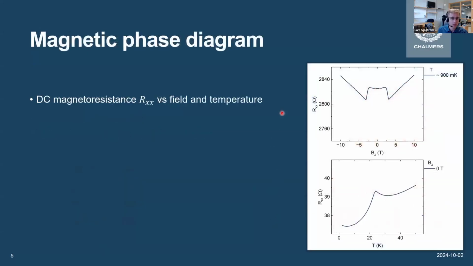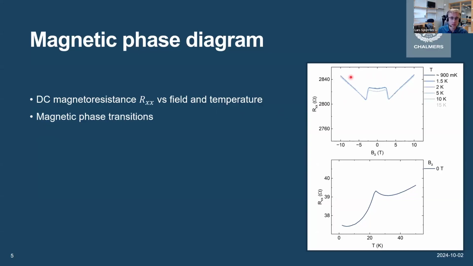Next, we map out the magnetic phase diagram of MnBi2Te4. Here we use the DC magnetoresistance, but we can also get very similar results using first harmonic, both Rx and Rxy. But when we do a field sweep like this, we see that we have 2 kinks, and most likely there is some sort of magnetic phase transition between these 2 points.